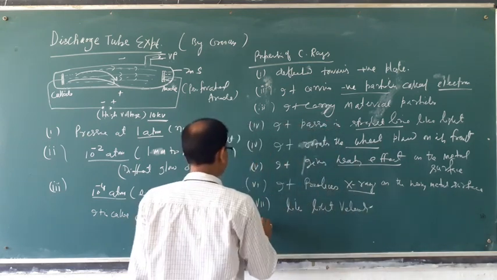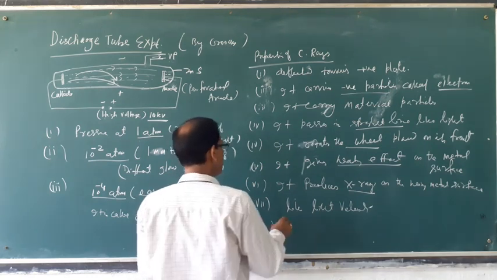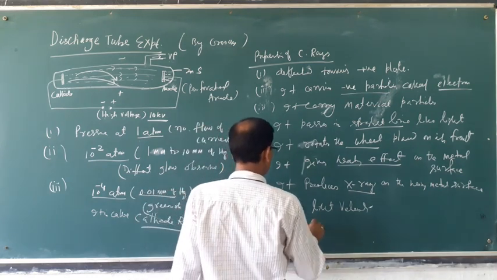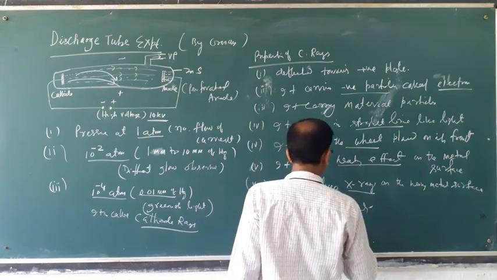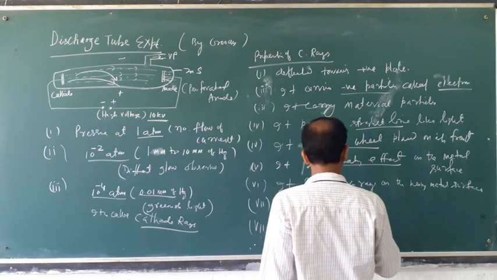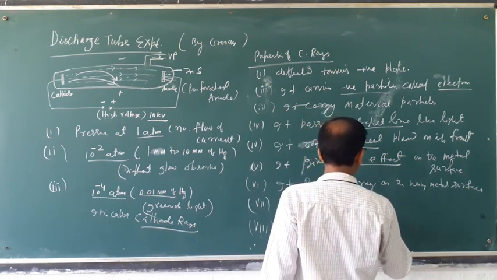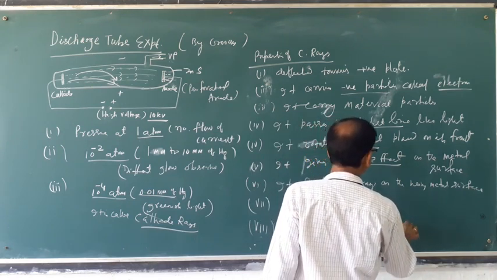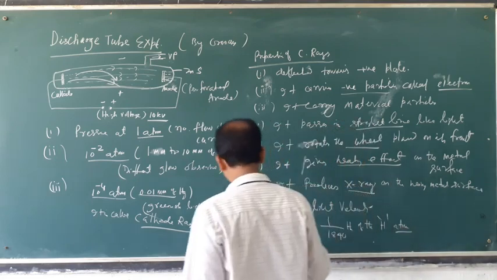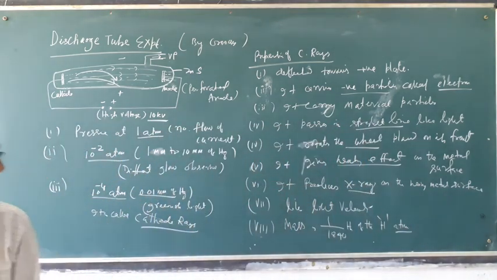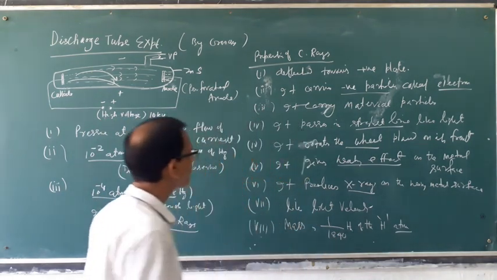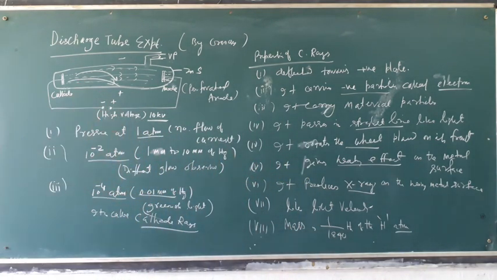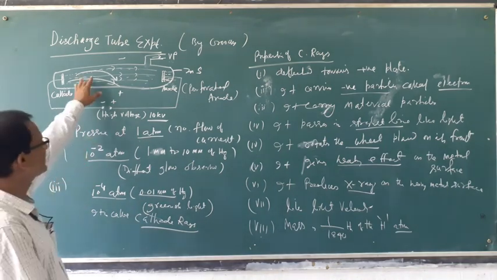And the mass of this particle is 1/840 of the hydrogen atom. That means it is lighter than the hydrogen atom. So these are some properties observed from cathode ray.